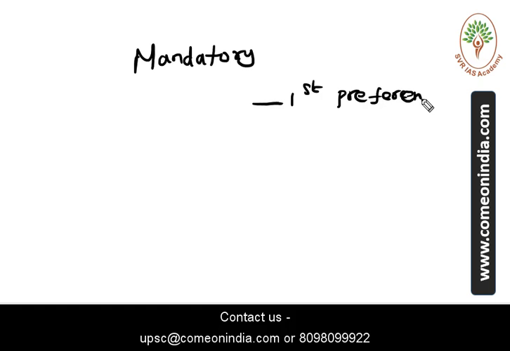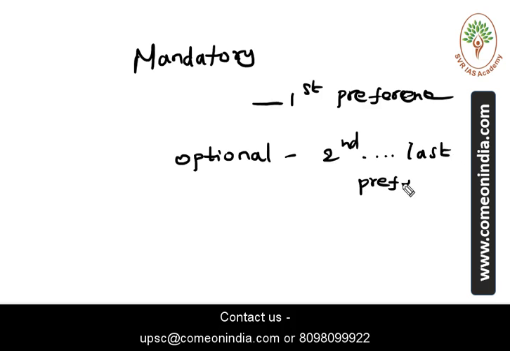Here one prelims point is that it is mandatory for all voters to give their first preference. They must give their first preference. It is optional for them to give the second, third, fourth and fifth preferences. It is up to them, but it is mandatory to provide the first preference. If they do not give the first preference, their vote will become invalid and will not be counted as a valid one.